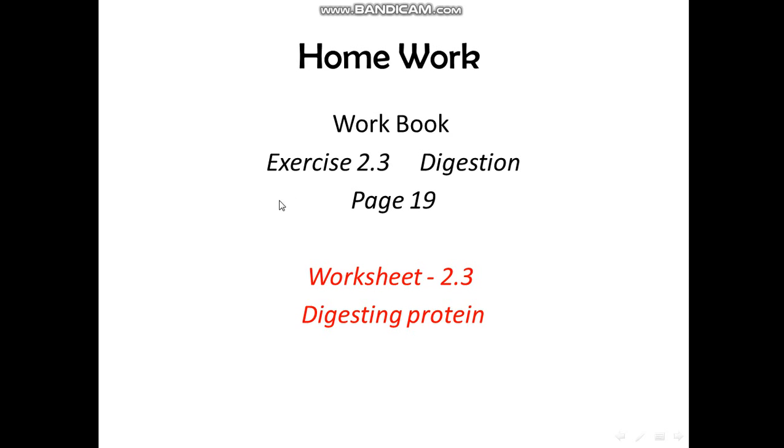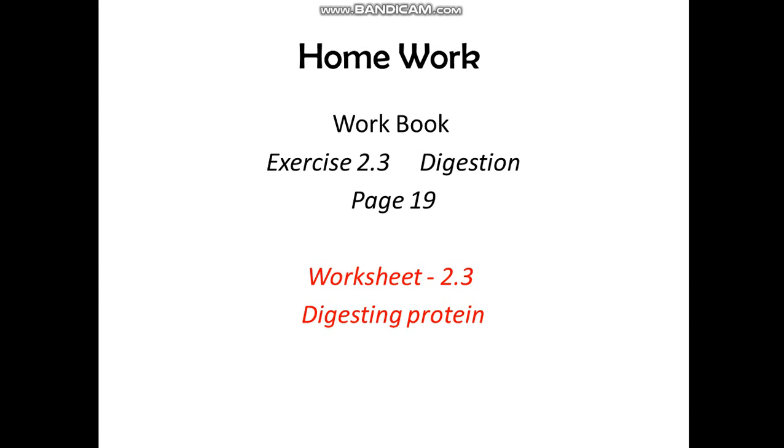Homework: I need you to do exercise 2.3. It is on page 19. It's very easy. It is just like a crossword. You only have to write a definition, writing the clue for these crosswords. So back to the first one, absorption. What's absorption? You write only the definition of absorption. The second one, where is it? 1, 2, what is a molecule? And you write only the definition of molecule, and so on. This is on page 19.